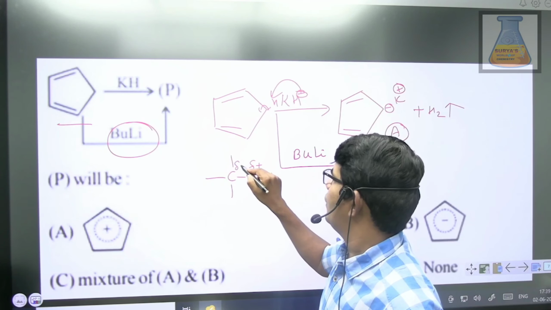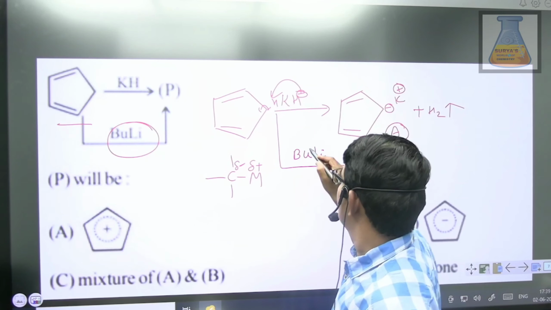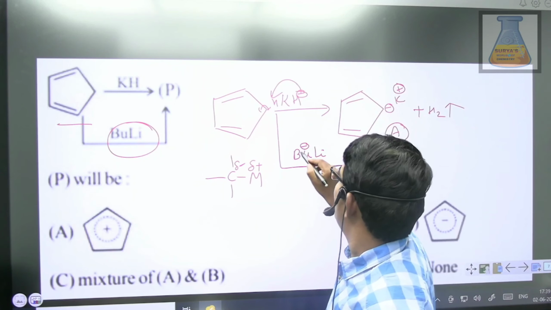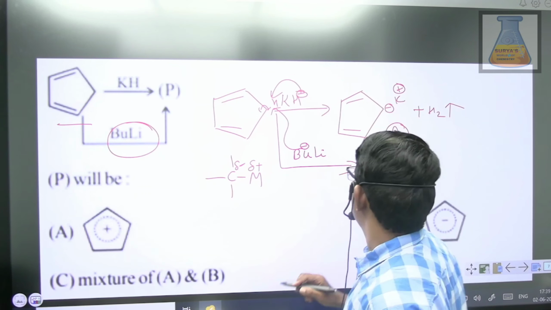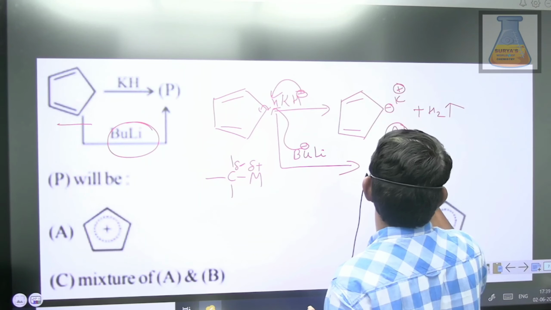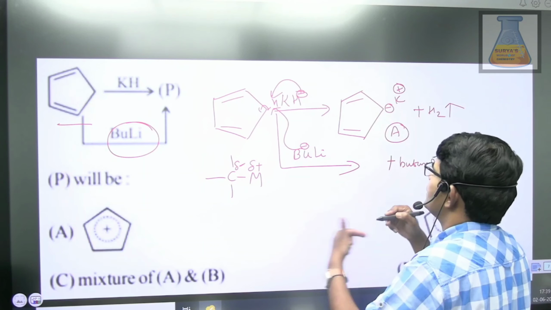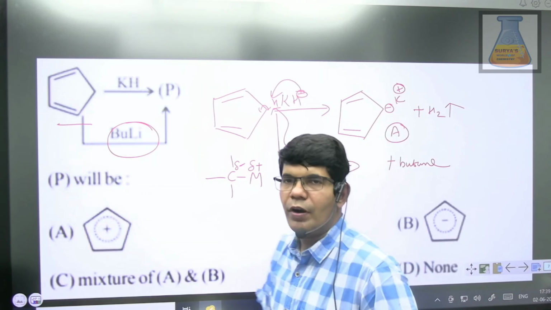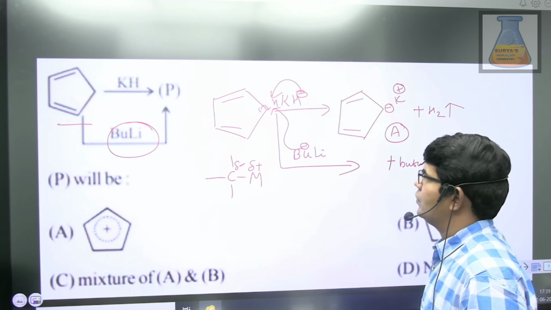The carbon will have a negative charge, due to which it will act as a base and pick up the H plus ion. That gives you the same cyclopentadiene carbanion along with butane. So in both cases, we get the common product, cyclopentadiene carbanion.